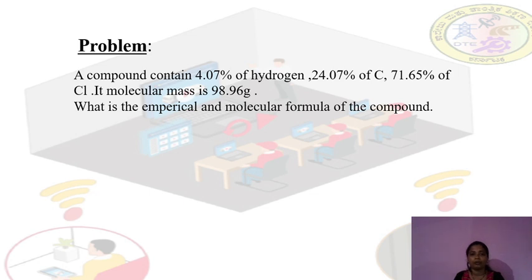Okay, this is important. The percentages are given: 4.07% of hydrogen, 24.07% of carbon, and 71.65% of chlorine. But the molecular formula of the compound is not given here.